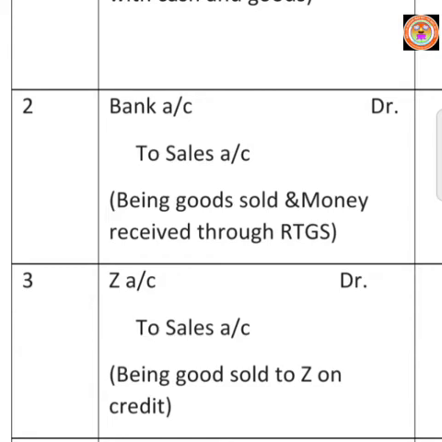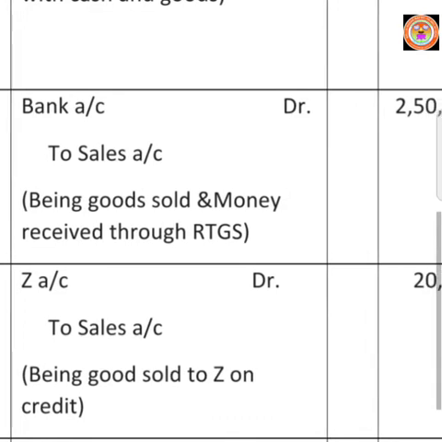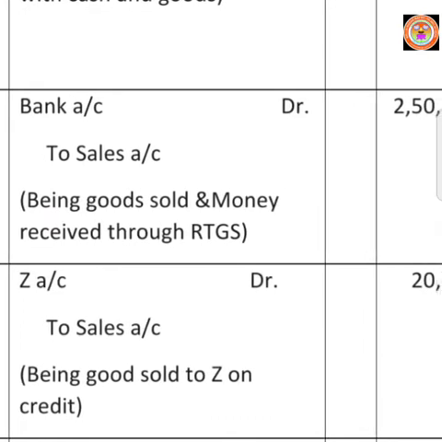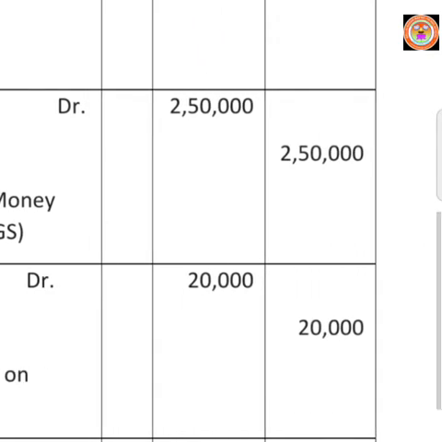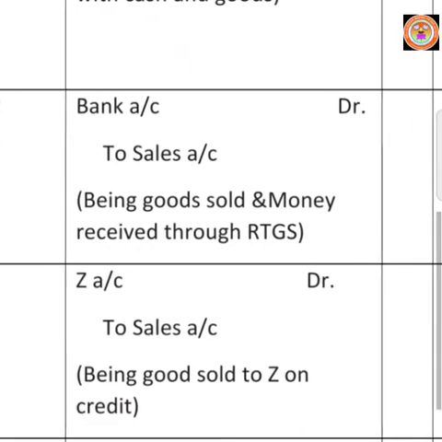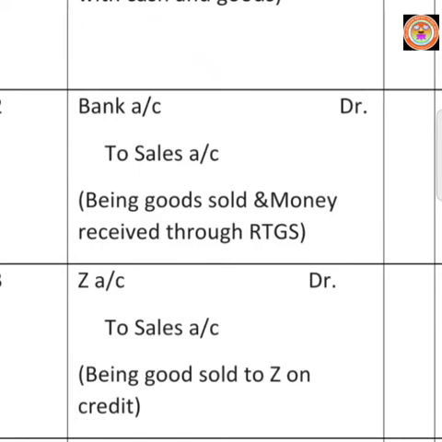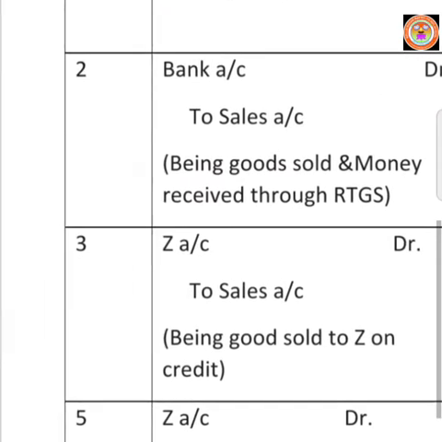So Z account must be debited according to our personal account rule. Then as usual we will use the nominal account rule to credit the sales account. Write to sales account 20,000 in both columns. Then write the narration: being goods sold to Z on credit.